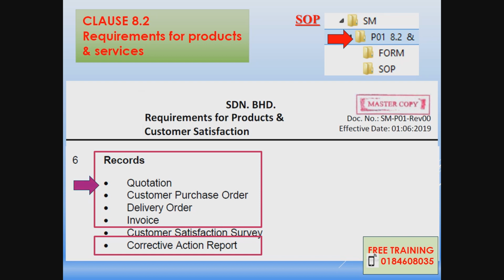Later we're going to clause 9.1.2, the customer certification survey, also under sales.